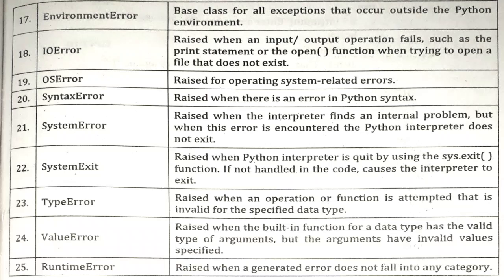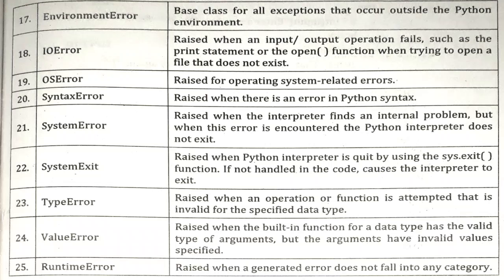Then we have environment error, the base class for all the exceptions that occur outside the Python environment. Because of the external environment, if any type of error occurs, then environment error is responsible. Then we have IO error, that is input output error. Whenever we enter wrong input output data, or whenever we have performed a wrong input output operation, in that situation IO error occurs. Then we have OS error. OS basically stands for operating system, so this particular error is raised for operating system related errors.